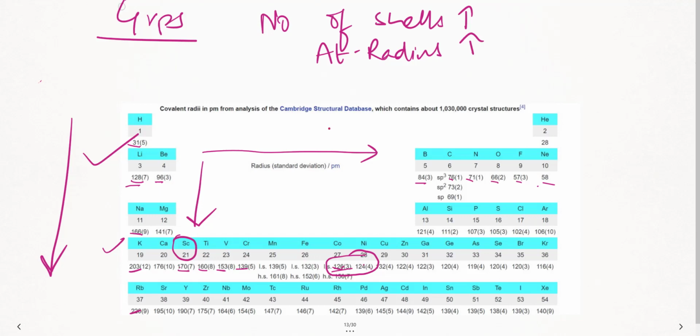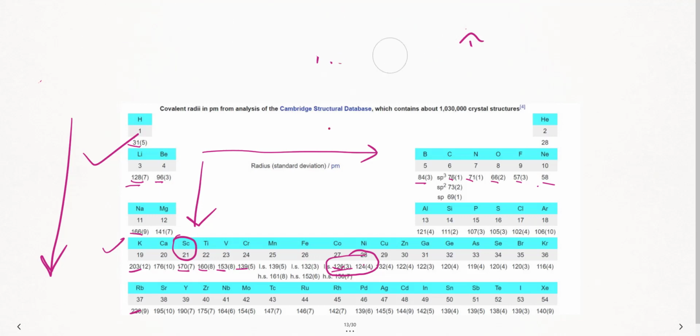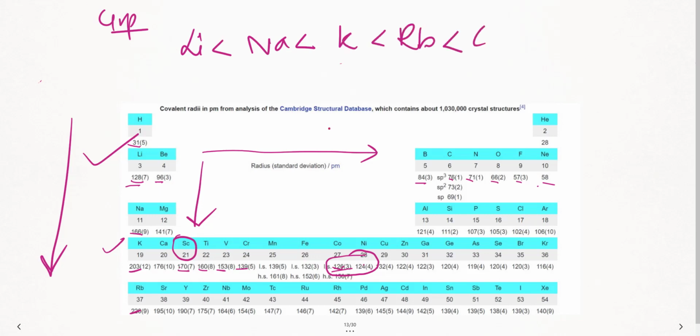Let us take this eraser and erase it and write the trend. So, period I have written the trend. In group I have to write the trend. Let us see. So, in the group, let us write first thing, lithium is less than sodium, less than potassium, less than rubidium, less than cesium.